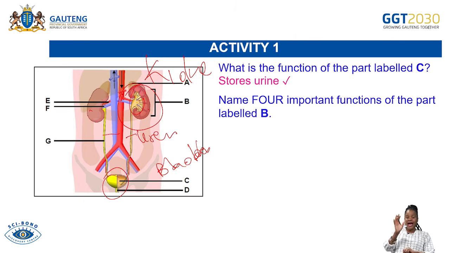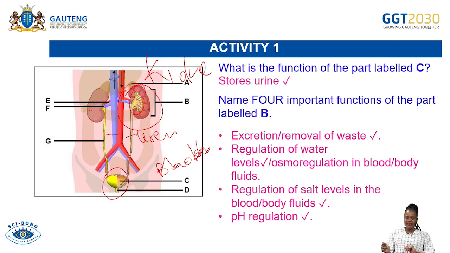We know, as I've said earlier on, that it regulates water, it regulates salt, it regulates the pH. So the kidney is responsible for excretion, the removal of what? Of waste. It is also responsible for the regulation of water. In other words, it is responsible for osmoregulation in the blood or in the body fluids.